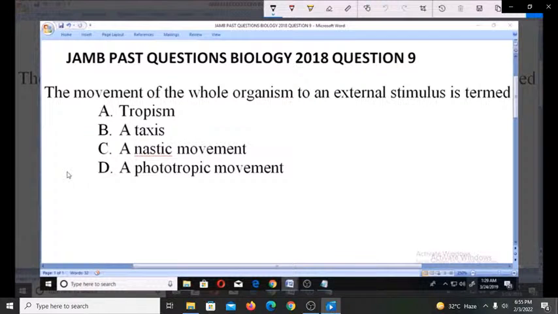or what we call taxism, is very important for us to explain in order for us to appreciate this very well.